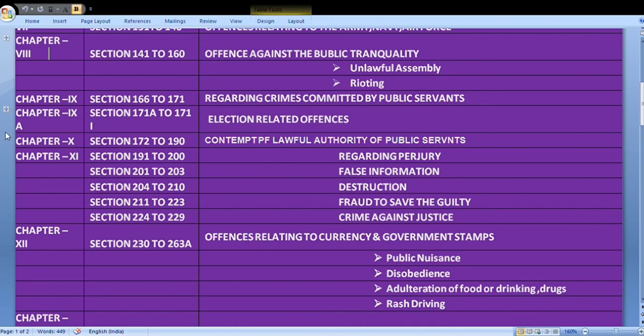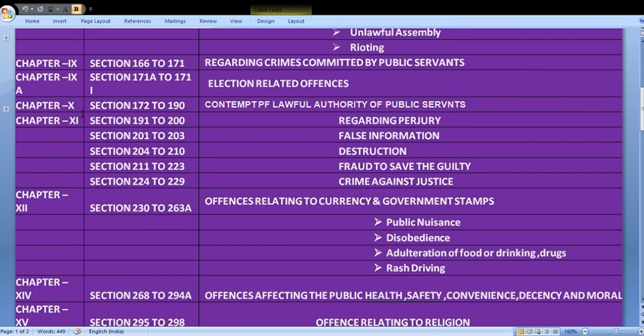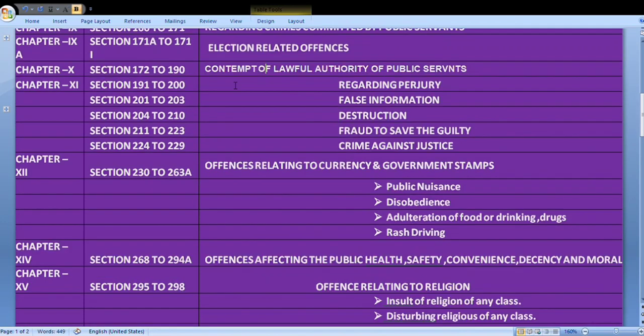Chapter 9A, Section 171A to 171I, Election related offences. Chapter 10, Section 172 to 190, Contempts of the lawful authority of public servants.